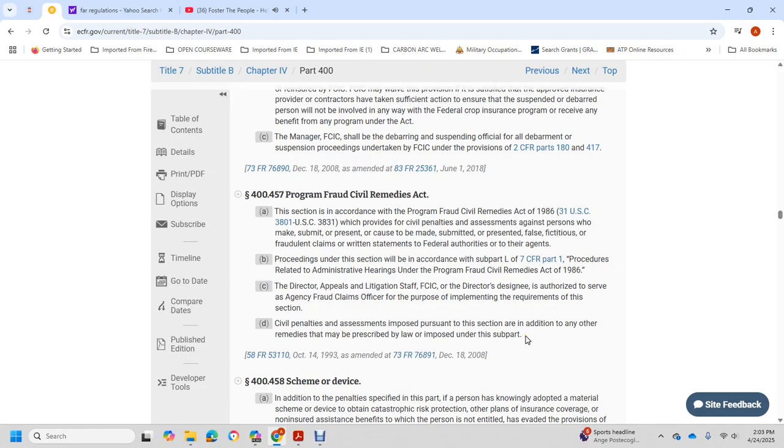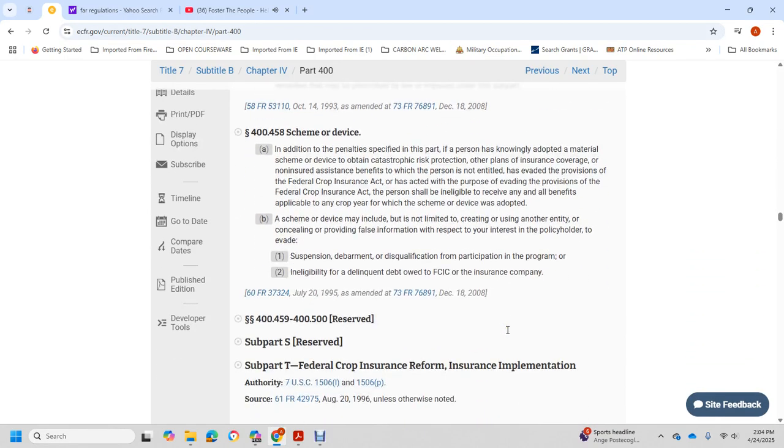404-57 Program fraud civil remedies. Under the Program Fraud Civil Remedies Act of 1986, a civil penalty may be assessed against a person who makes, presents, or submits a false or fraudulent claim or written statement to a federal authority or agent. Proceed under the subpart L administrative hearing procedures of the Program Fraud Civil Remedies Act of 1986. The Director of the Appeals and Litigation Staff of the Federal Crop Insurance Corporation, or a designee, is the authorized agency fraud claims officer for the purpose of implementing the requirements of the section, civil penalty assessment and imposition, in addition to any of the remedies prescribed by law and imposed under the subpart.